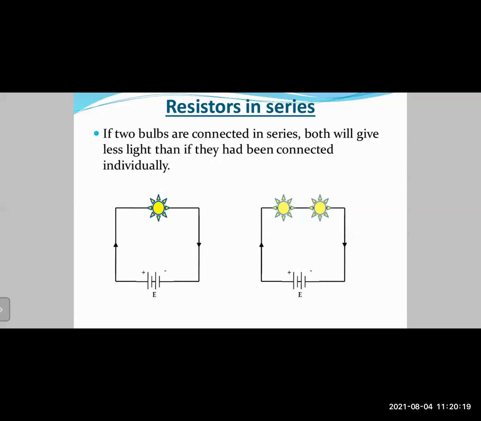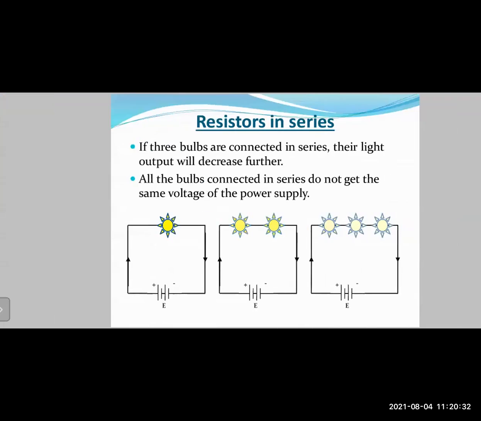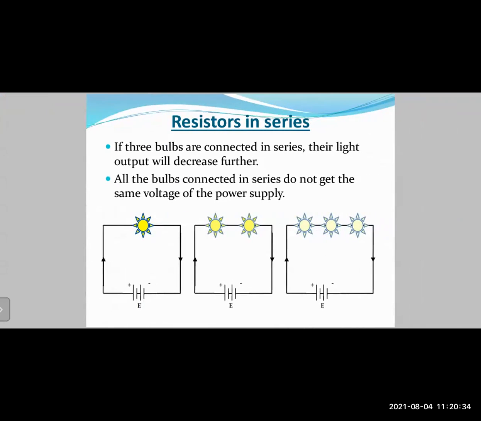So what will happen in this case? Both the bulbs will glow a bit dim than in the case of the only single bulb. So single bulb will glow very brightly. But if you connect two bulbs in a series combination, the voltage gets divided and the bulbs will glow a bit dimmer. Okay, look at the third case. If three bulbs are connected in series, their light output will decrease further. And all the bulbs connected in series do not get the same voltage of the power supply. The voltage will keep on dropping. Okay, have you understood this?